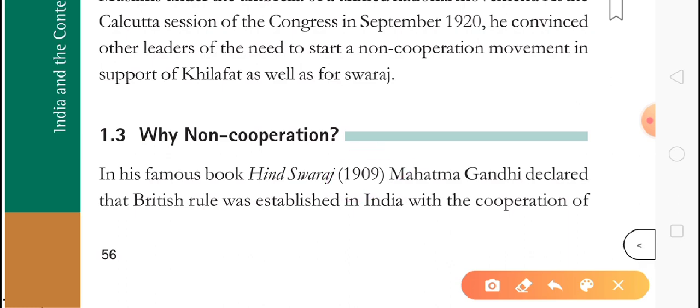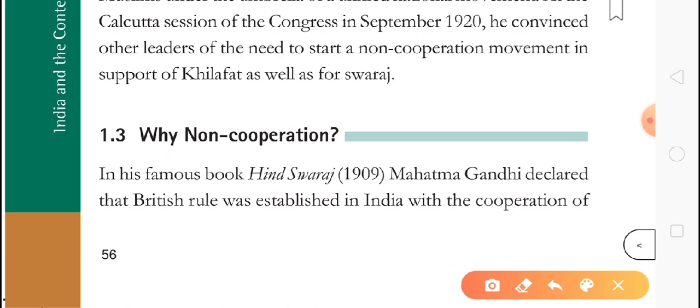Very important question. Last year this came in the board exam. They asked which book Gandhiji wrote. Four book names were there, and one was Hind Swaraj. Sometimes they ask that this non-cooperation idea came from Hind Swaraj. So Hind Swaraj was written by Gandhiji in 1909.